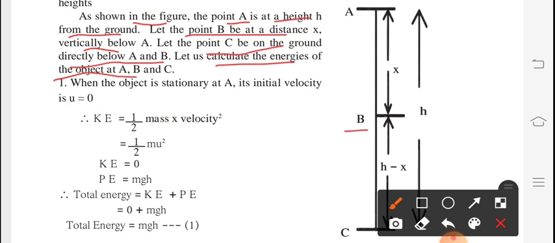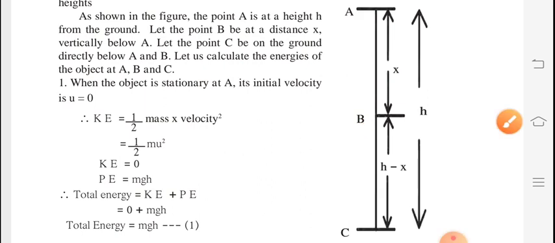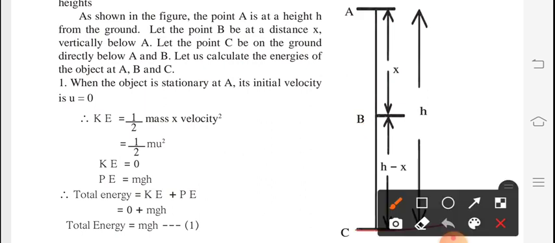These objects are not different; we are considering the same object in three positions. One is at A, one is at B, and one is at the ground. So h is the height from the ground to the level of the object. B is the middle position of that object, and C is the position at the ground.